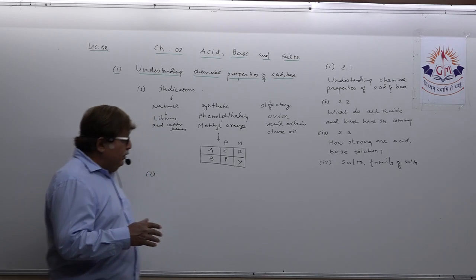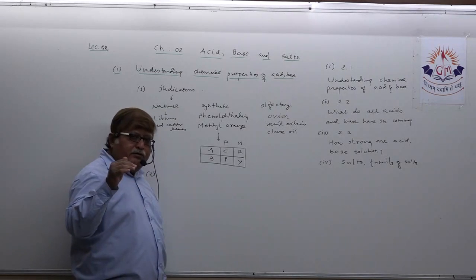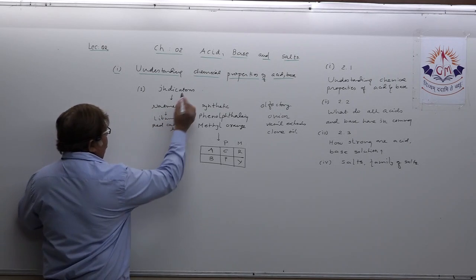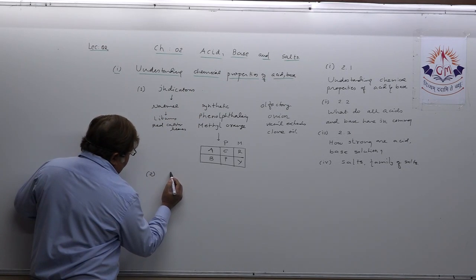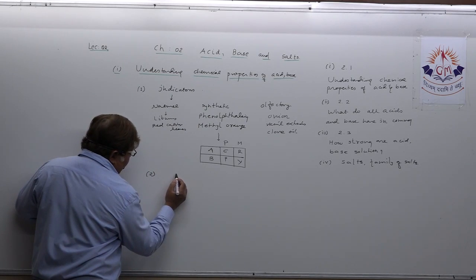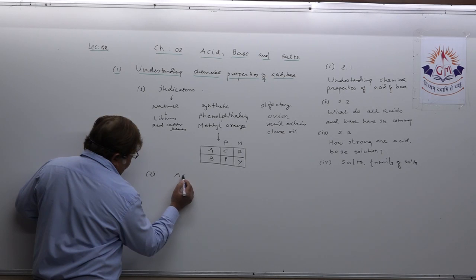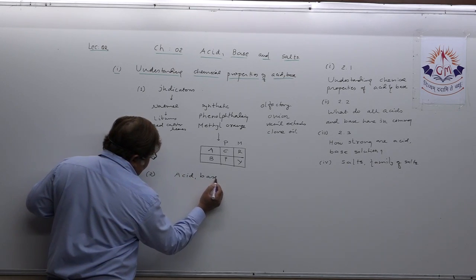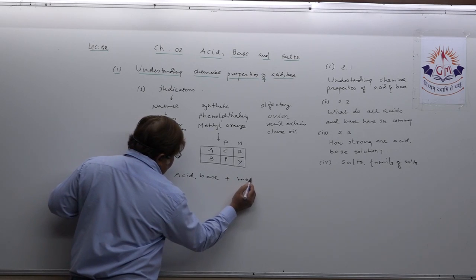Now I am just short listing it: reaction of acid and base with metal.